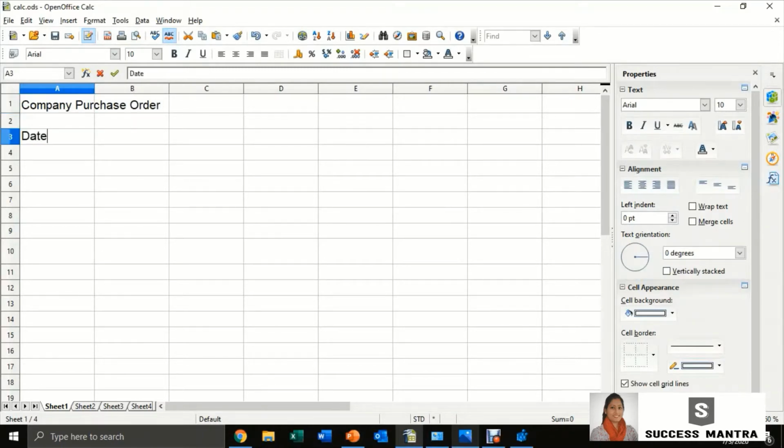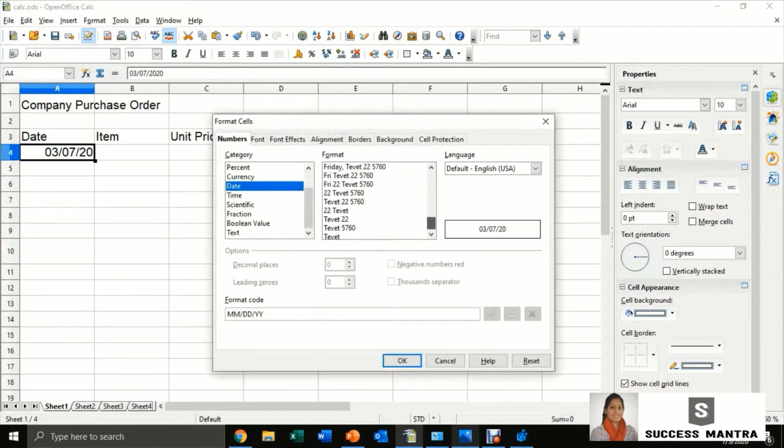First, I enter all the labels. Labels are like names to columns. So I enter here labels like date, item, unit price, quantity, and total. Let me enter today's date, 3/7/2020. I can also format the cell. If you click the format button, you will get different options for date. Okay, I select this option.